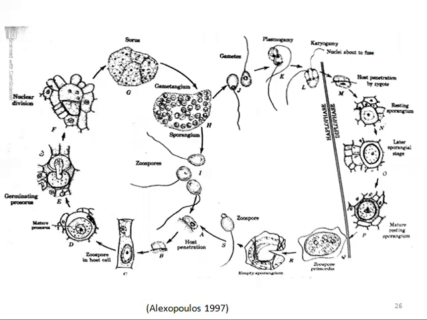In this picture, you can see the life cycle of the species Synchytrium endobioticum, and this picture is taken from the Alexopoulos book. Here you can see at A, this is the stage from where the disease cycle starts, when the motile cells, the zoospores, are released from the sporangia.